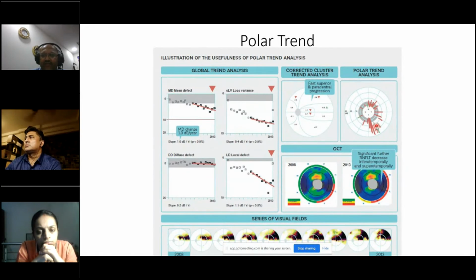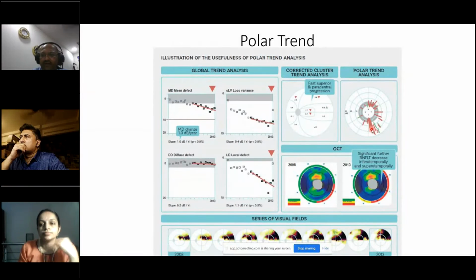So if you don't have an imaging device, this can function as a corollary to the imaging device. So you have something called the polar trend analysis, which tells you which pole is worsening, and as the red line extends, it tells you how deep the defect is. So if it extends up to the 30 degree, that means it's a very extensive defect. It's wide and it's deep also. So like that you can get a polar trend analysis.